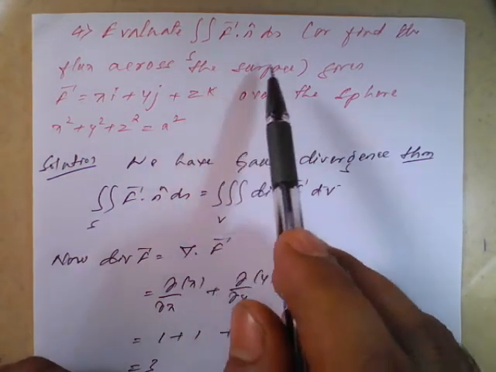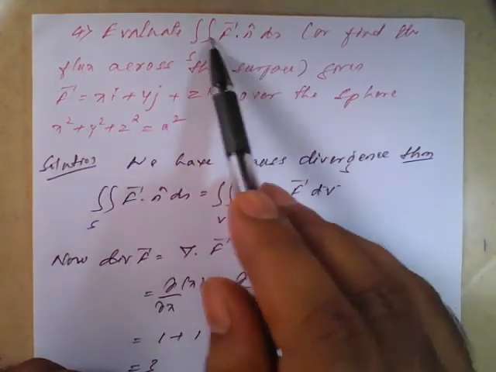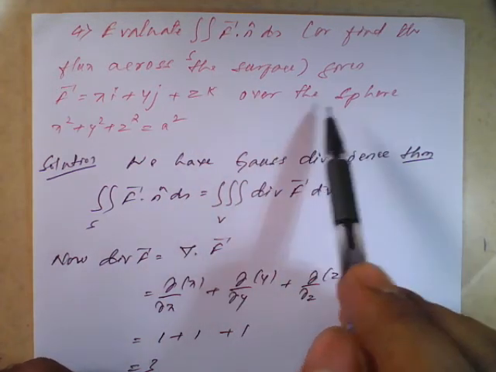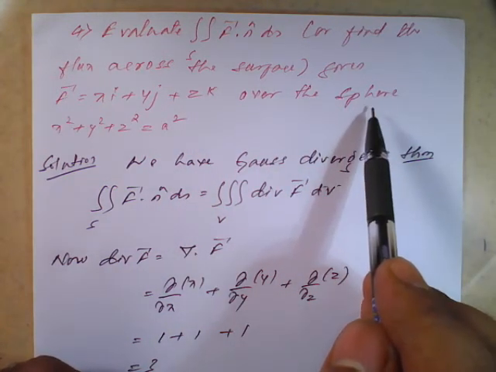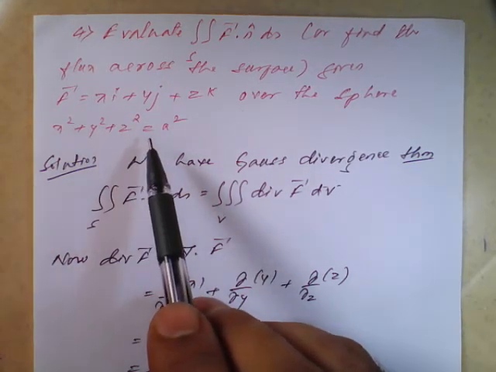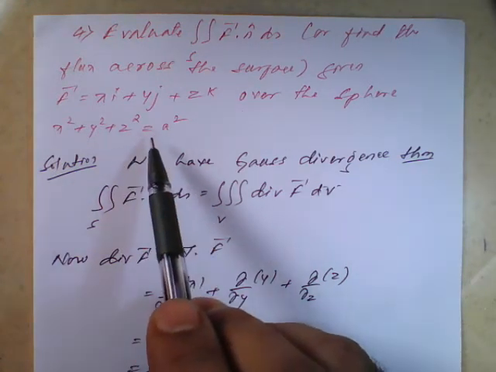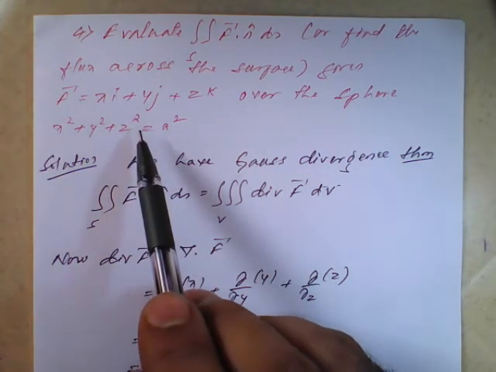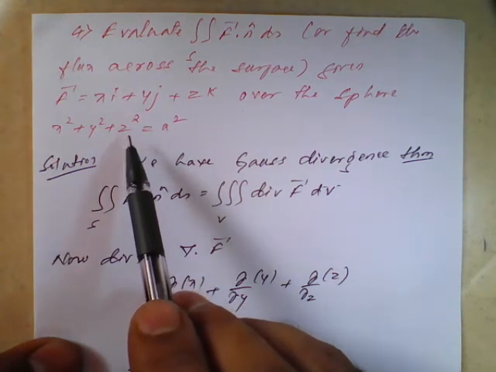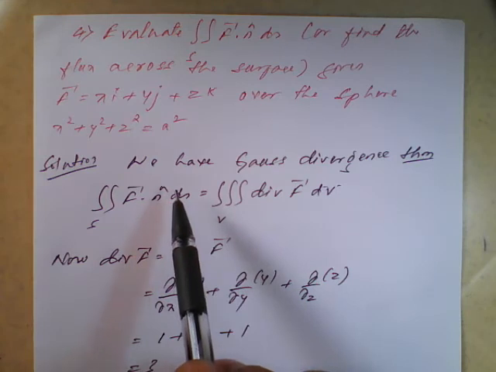Sometimes, if they have not given this, by seeing the condition, either they make you a sphere, or if they have given the condition in terms of z also, at that time we need to understand the problem belongs to divergence. If it does not belong to divergence, they will not give the z term here. If they have given the z term, it belongs to your divergence theorem only.